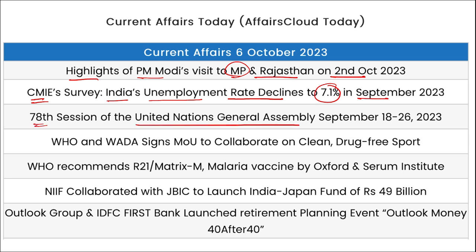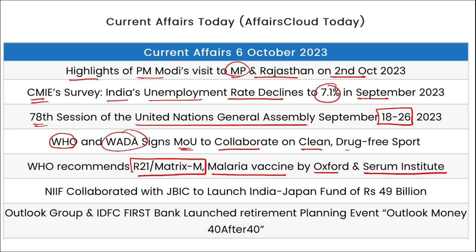The 78th session of the UNGA was held from 18 to 26th of September. WHO and WADA signed an MOU to collaborate on clean drug-free sport. WHO recommended R21 Matrix M. This is a malaria vaccine developed by Oxford and Serum Institute of India, and it will be given to children. Then NIIF collaborated with JBIC to launch the India-Japan Fund worth 49 billion rupees.